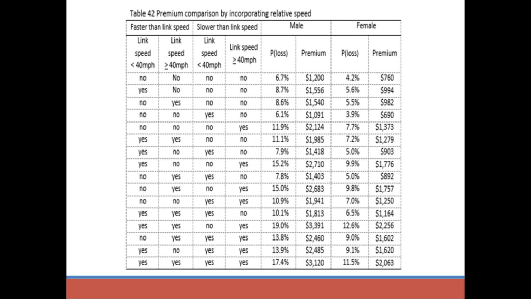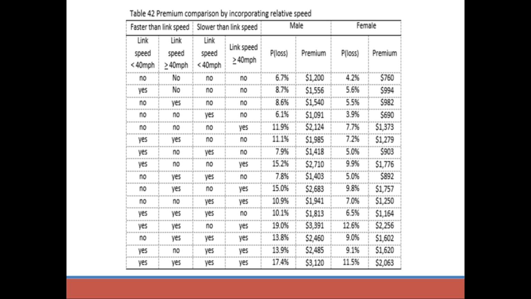Based on the results, we then estimate the probability of loss and project actuarially fair premiums for both male and female drivers. For example, if we assume the actuarially fair premium for a male driver who does not tend to drive significantly faster than the link speed is $1,200, then the projected premium for a male driver would range from $1,091 to $3,391. For a female driver with the same characteristics, premiums range from $690 to $2,256.